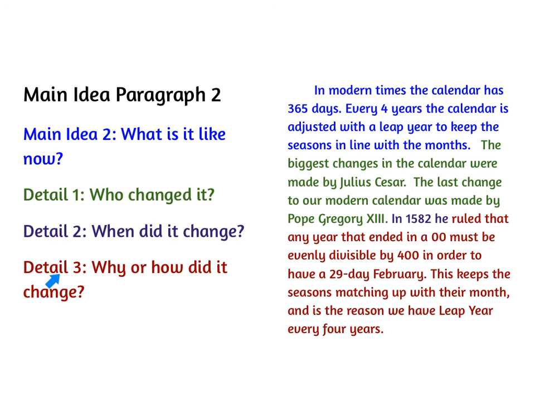We can also give details as to why or how it changed. So in 1582, I'm going to describe the change that was made. He is referring back to Pope Gregory, he ruled that any year that ended in a 00 must be evenly divisible by 400 in order to have a 29-day February. That's our leap year. This keeps the seasons matching up with their month and is the reason we have a leap year every 4 years.